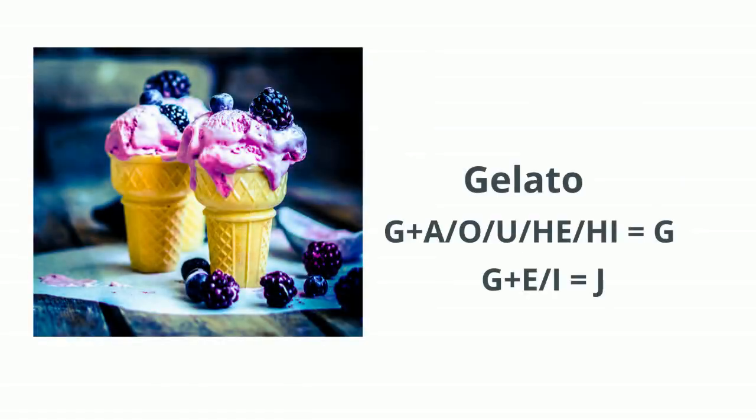Similarly, G is pronounced g if followed by A, O, U, or H, and j if followed by E or I. Let's use the word gelato to remember this rule.